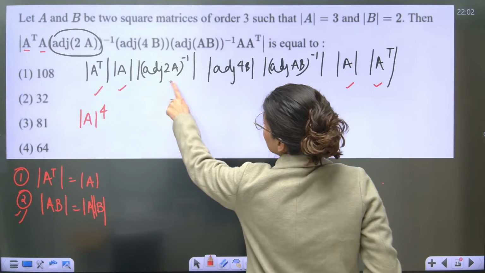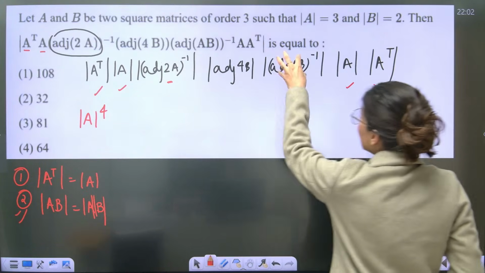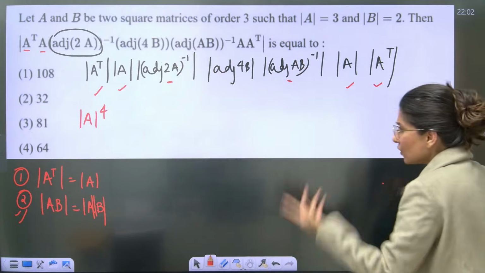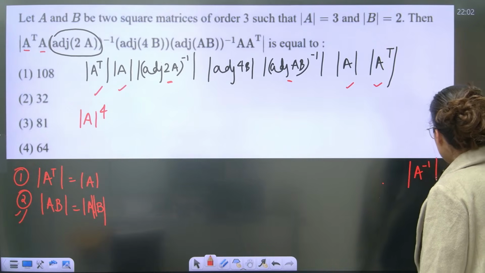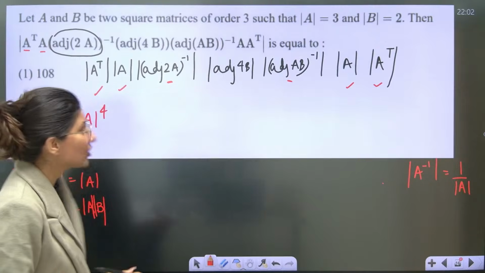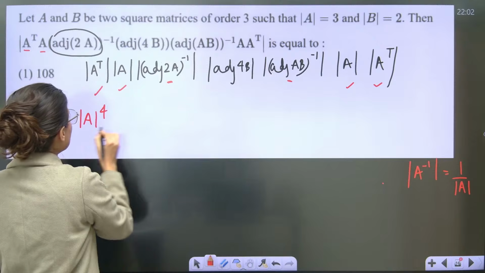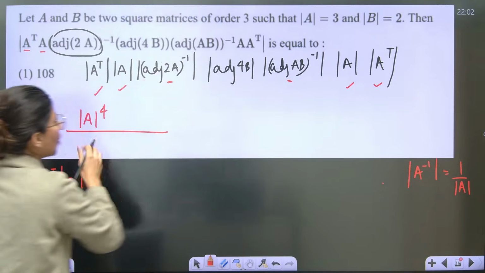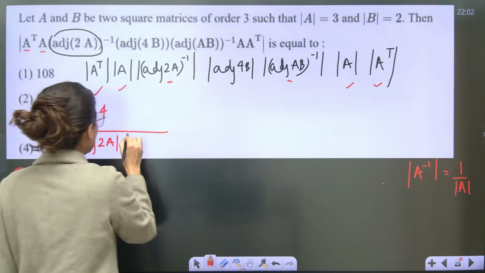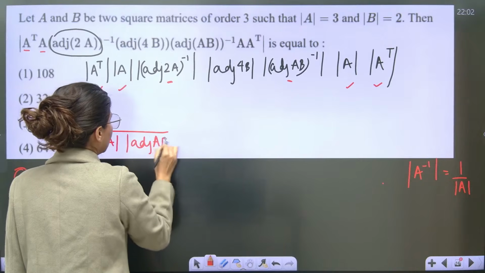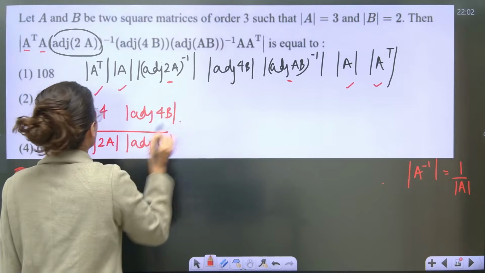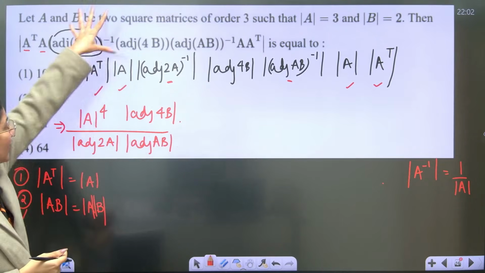Now let us talk about this. This and this, both are of the same category. Basically, the overall determinant has a minus 1 power. So which property am I going to use? Determinant A inverse is nothing but 1 by determinant A. Are you understanding it? Okay, shall I do it? So this is done. Now what about this? This is 1 upon, in the denominator, determinant adjoint 2A, and this is also determinant adjoint AB. This will remain in the numerator, determinant adjoint 4B.